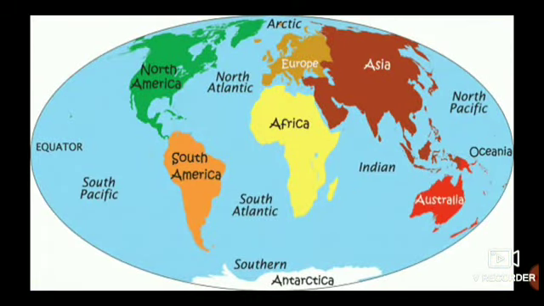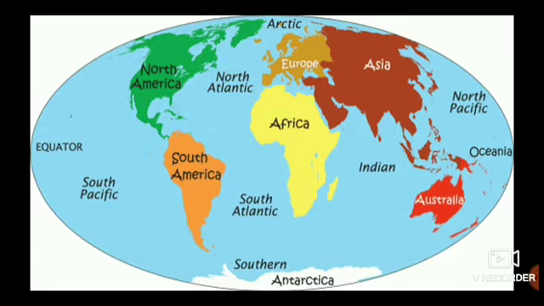So this is how the planet Earth looks. You know these are the continents: Asia, Africa, North America, South America, Europe, Australia, and Antarctica. Big land masses on the Earth's surface are called continents. They cover 29% of the Earth's surface, and the rest is covered by water, that is 71%.